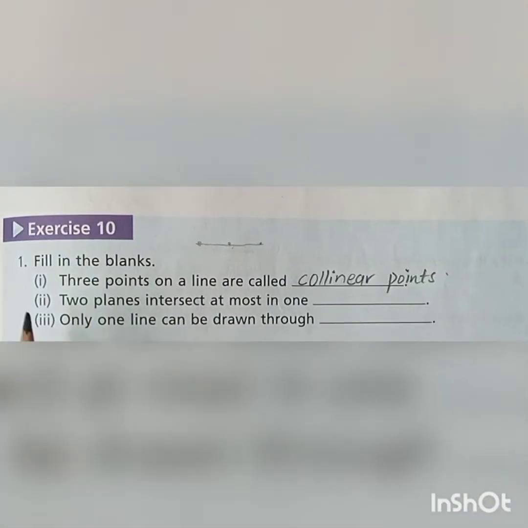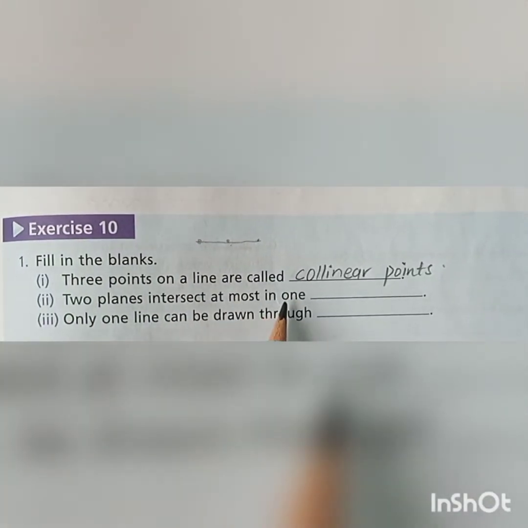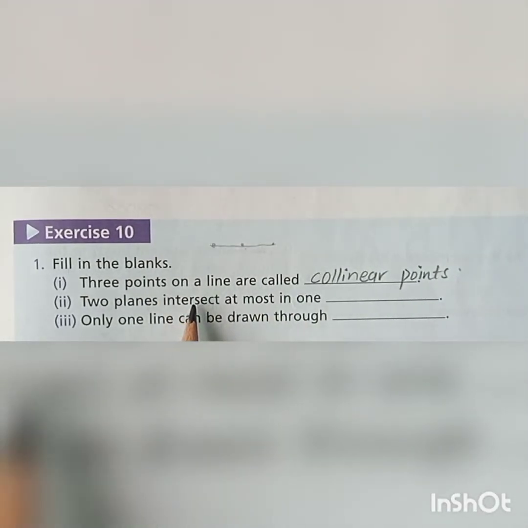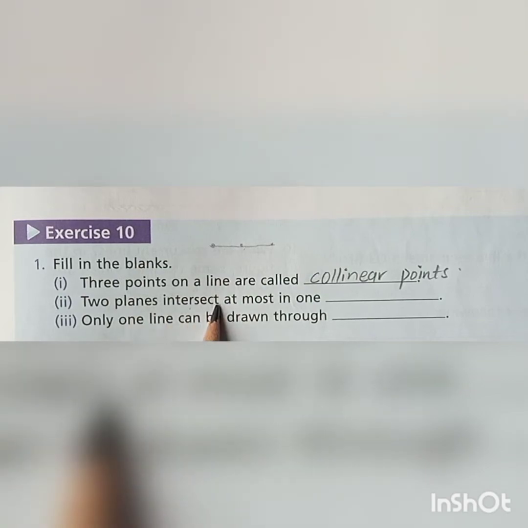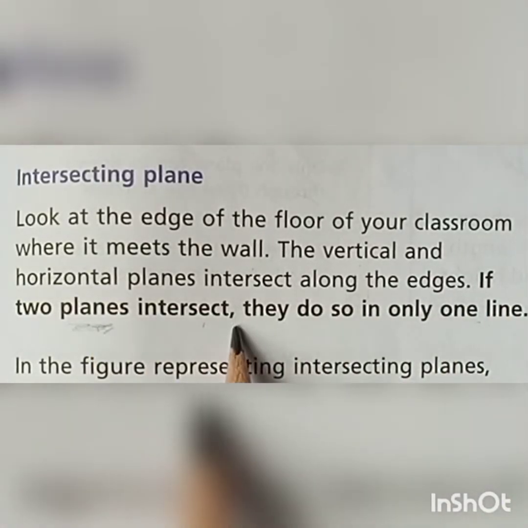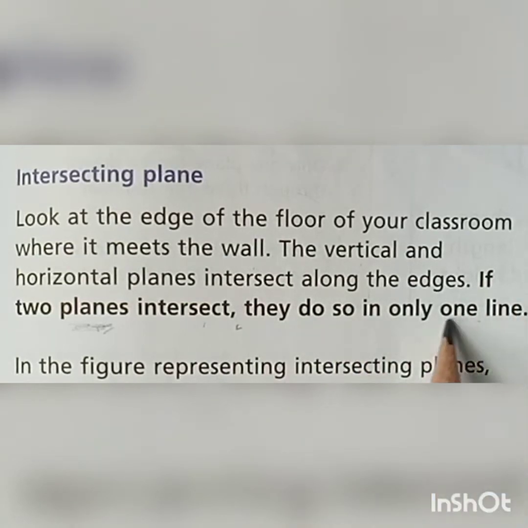The next one is, 2 planes intersect at most in one. Students, you have already studied about this concept in the topic of intersecting planes. You can see here, if 2 planes intersect, they do so in only one line. So the answer is one line.